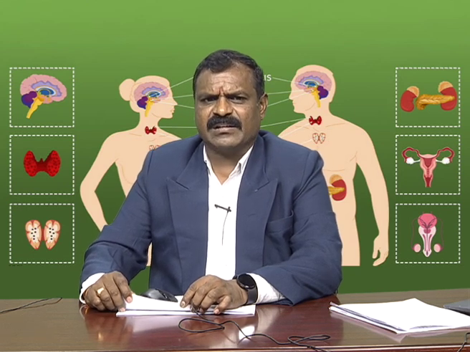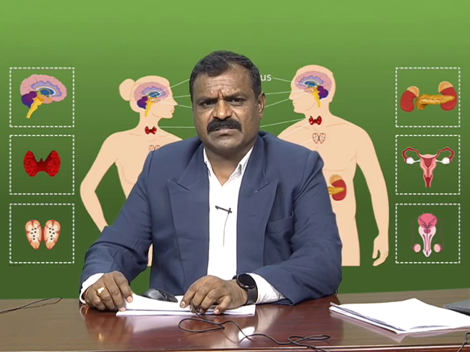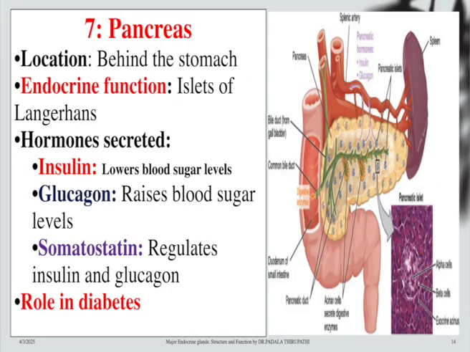These areas release or produce the hormones. The most important hormones are insulin and glucagon. Insulin is the most important hormone, which is used to lower the blood sugar levels of human beings, and glucagon is quite the opposite to insulin. It is useful to raise blood sugar levels in human beings.